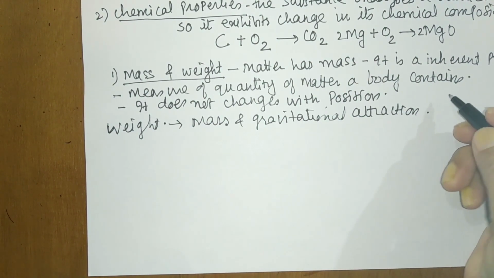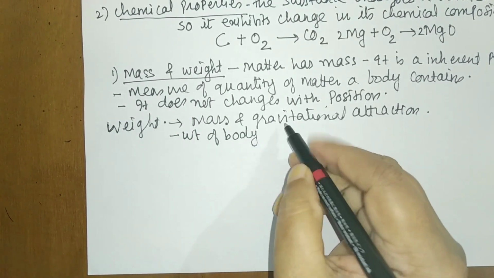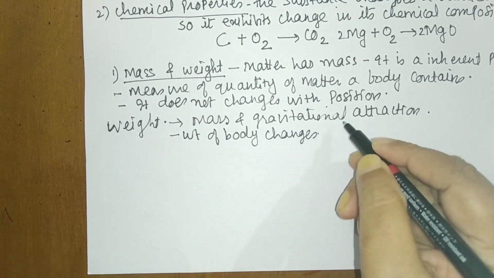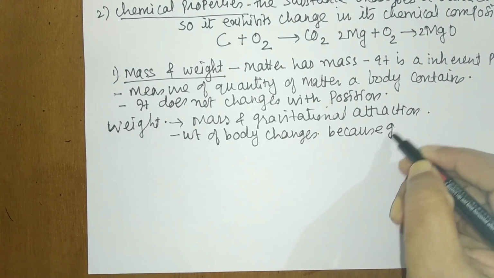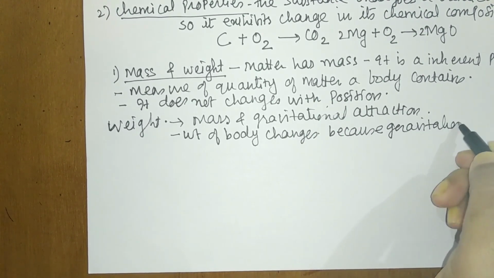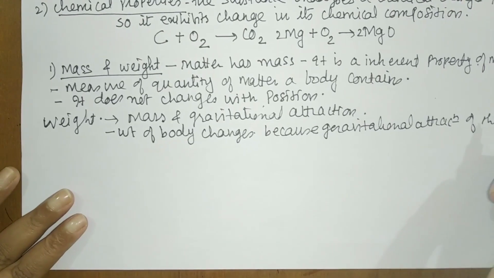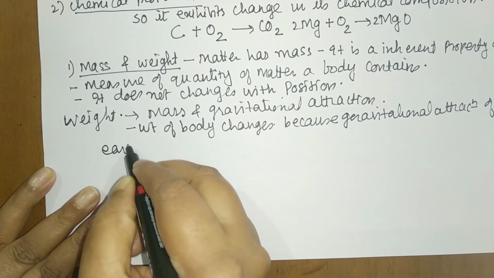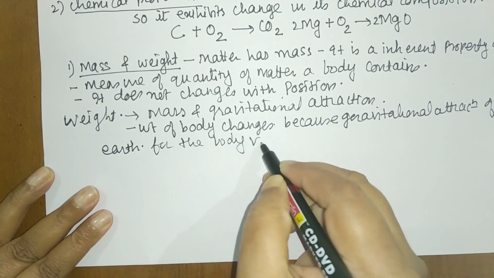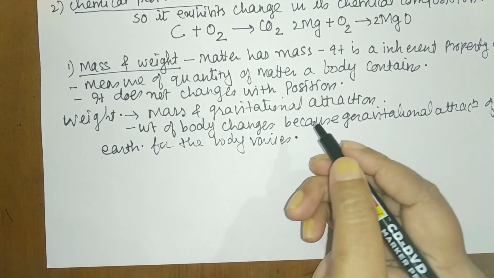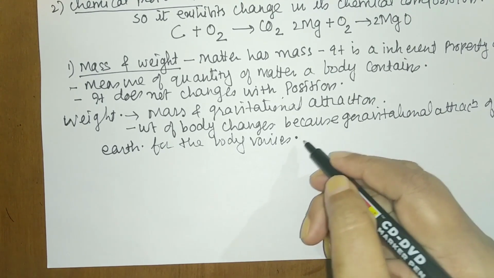The weight of the body changes because the gravitational attraction of the earth for the body varies. What does it mean, students? As the distance from the center of the earth changes, the weight of that substance also changes.